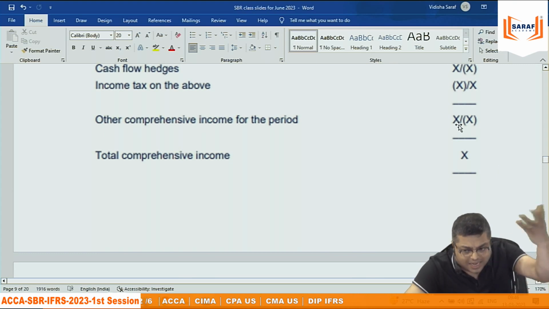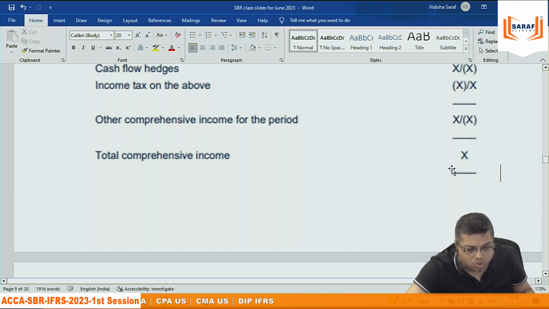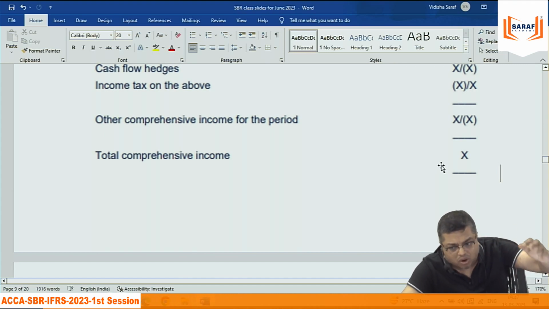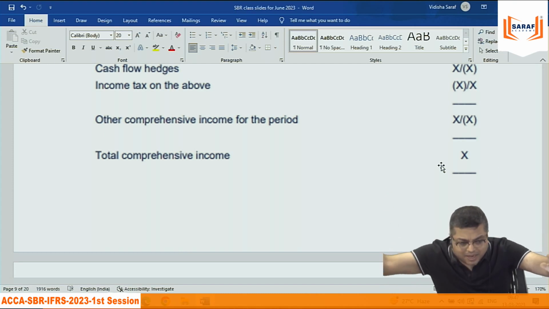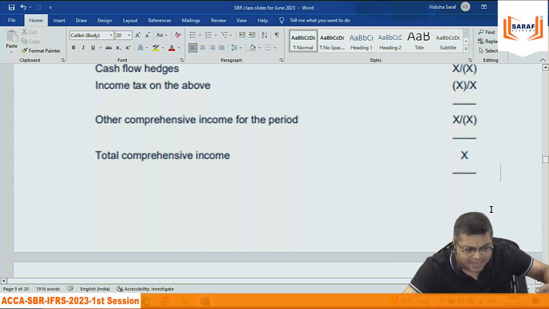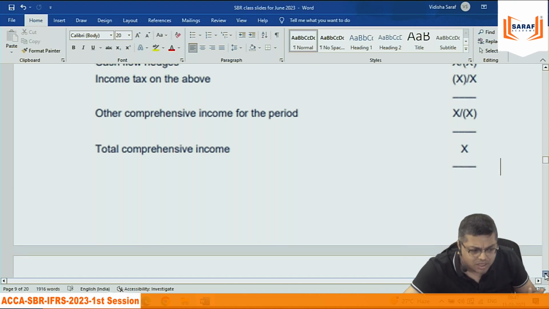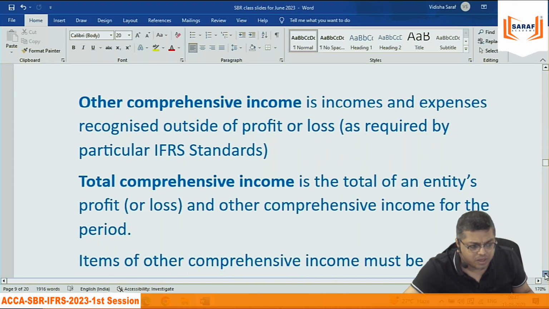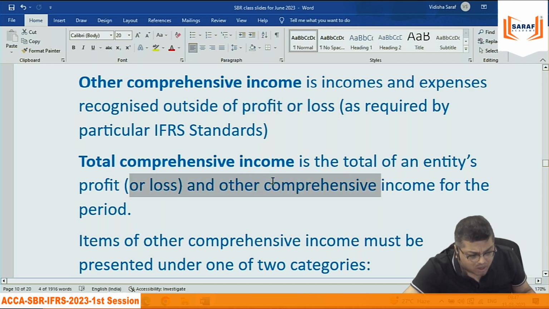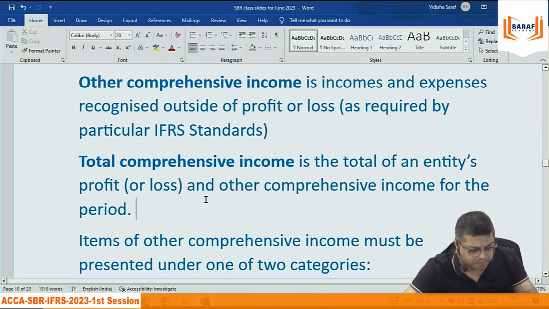Other comprehensive income added to the profit or loss for the period is called total comprehensive income. You can have a separate statement, profit or loss separate, other comprehensive separate, and then both are combined and called total comprehensive income. Or you can have one statement like this. It's up to you. In US GAAP, in IFRS, in Indian accounting, everywhere. These three accounting standards I know. Other comprehensive income is income and expense recognized outside of the PL account, that is not part of profit or loss. And other comprehensive income and profit or loss together are called total comprehensive income.